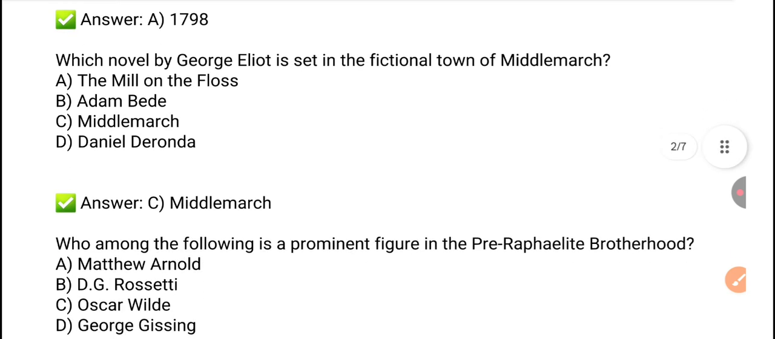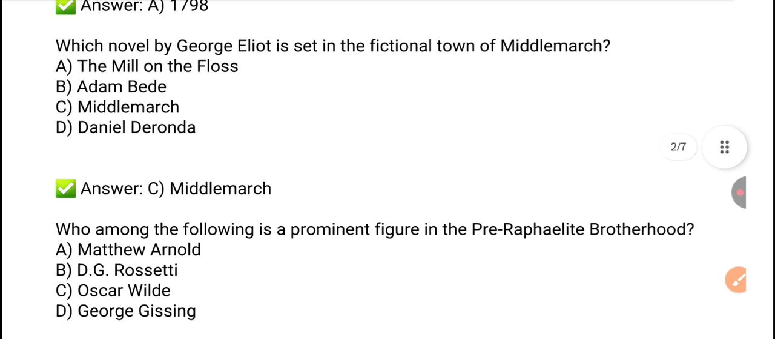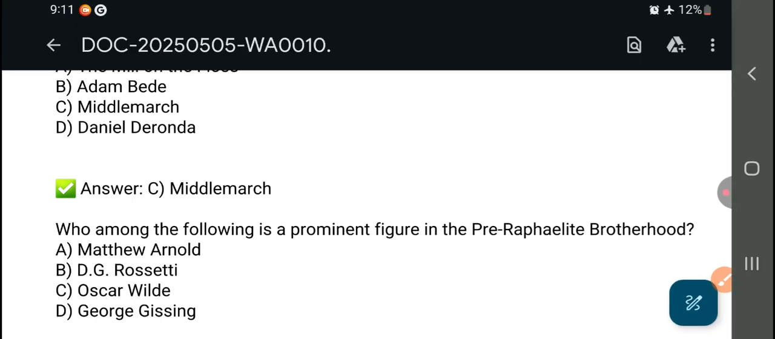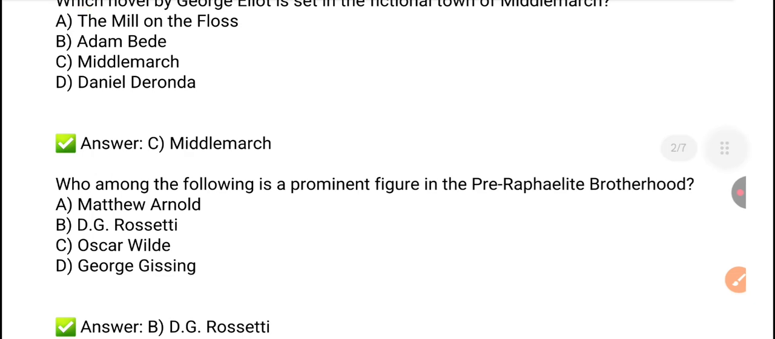Next question. Who among the following is an important figure in the Pre-Raphaelite Brotherhood? The prominent figure in that particular brotherhood is D.G. Rossetti. Option B is the right answer.